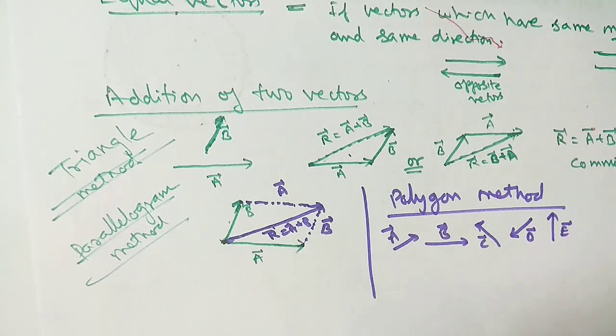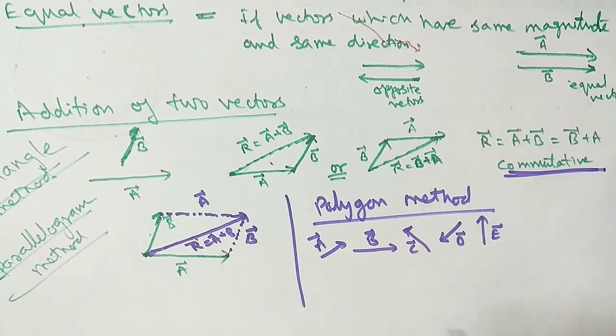So you can start to join from any vector, because it is commutative. Clear? Suppose I am taking A first. So take A like this, then B, joining one by one.